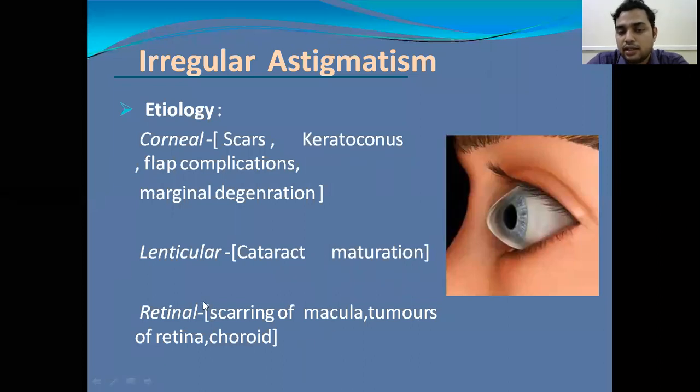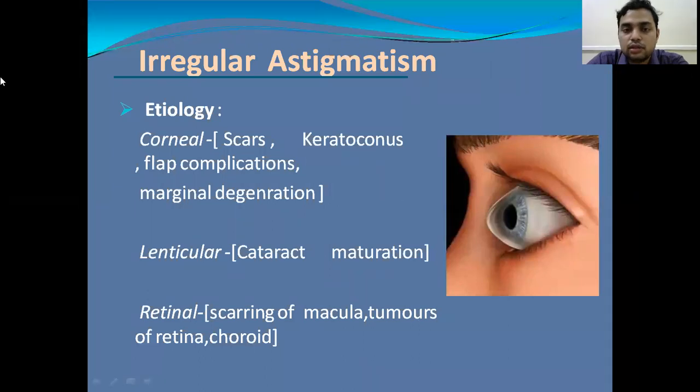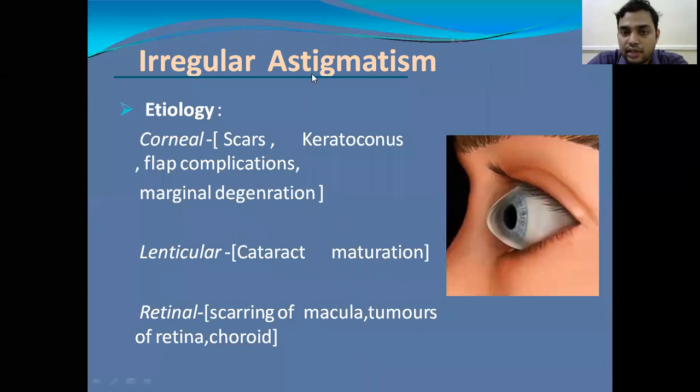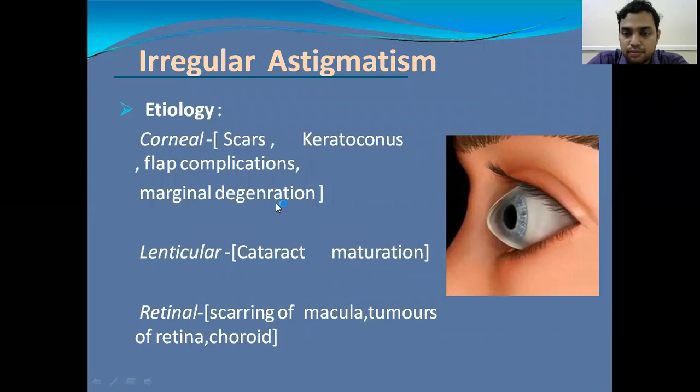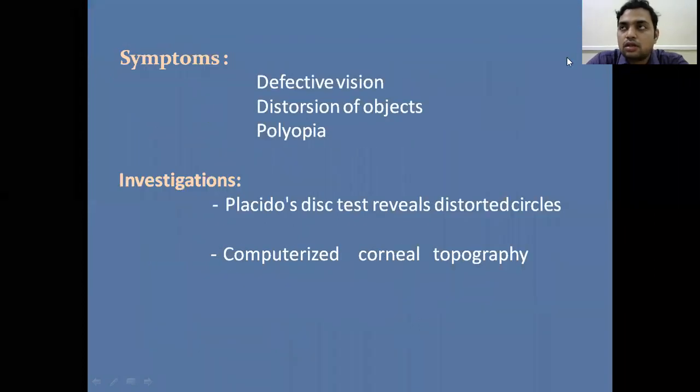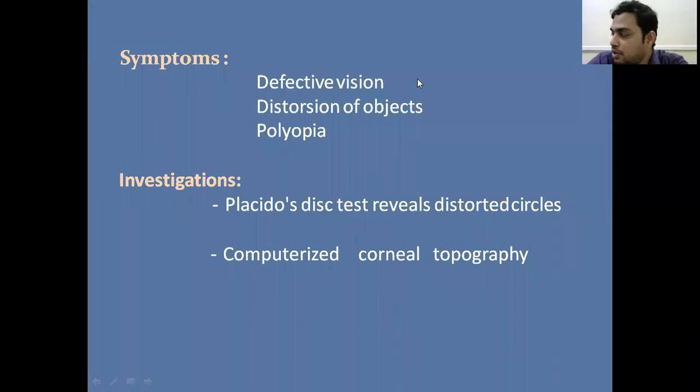And in the retina, it is because of scarring of the macula, tumors of the retina and choroid. So these are the various causes of irregular astigmatism. So basically, astigmatism is of two types: regular and irregular. These are the causes for irregular astigmatism. Coming to the symptoms of irregular astigmatism, the patient will have defective vision, and there is a distortion of the objects seen, and the patient may also see multiple images, which we call polyopia.